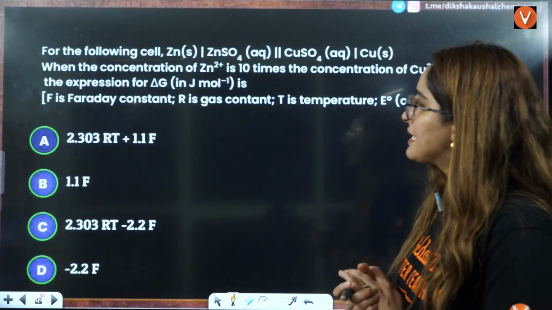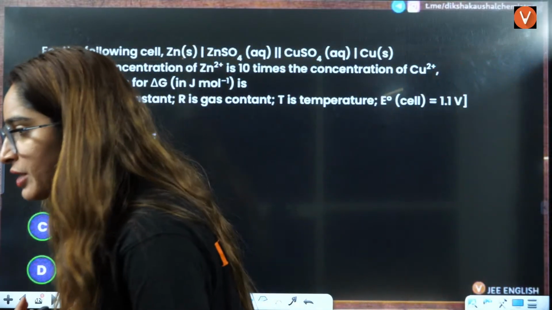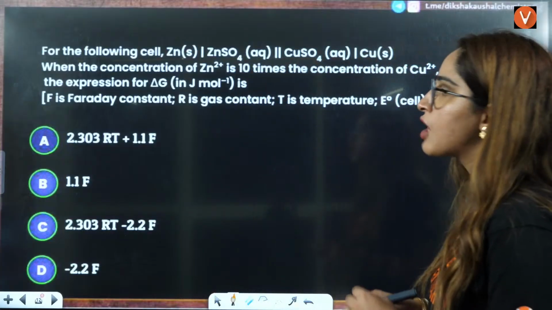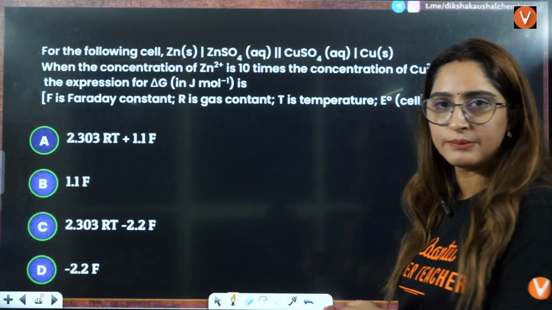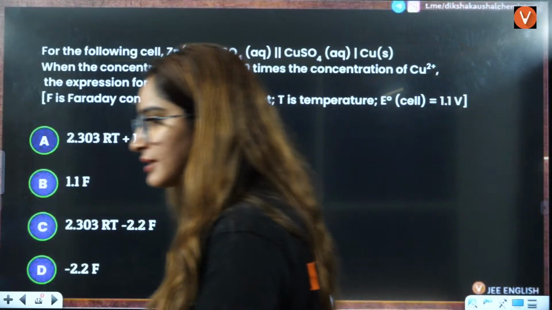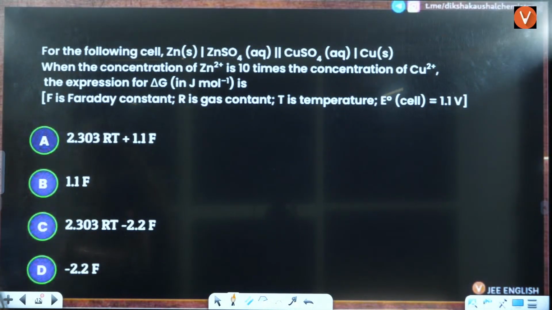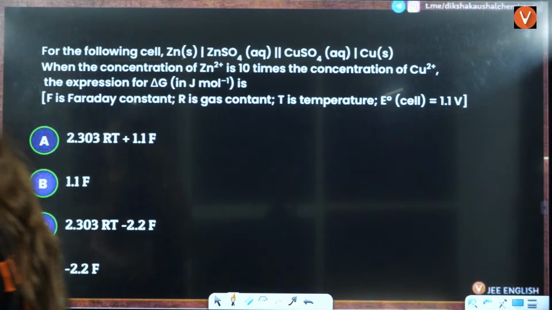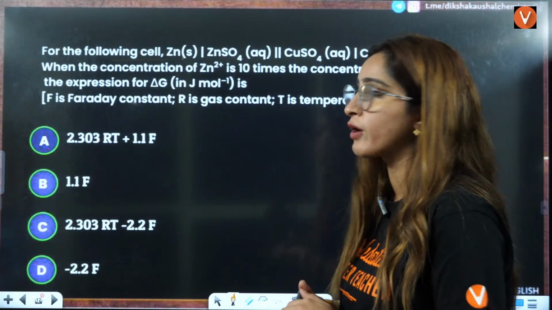Okay. Next question is from electrochemistry. So here the question is, for the following cell, yes students, try to answer this. Ma'am, will the evening stream of VA3 contain an organic part? Yes, definitely, that is majorly going to be organic, right?